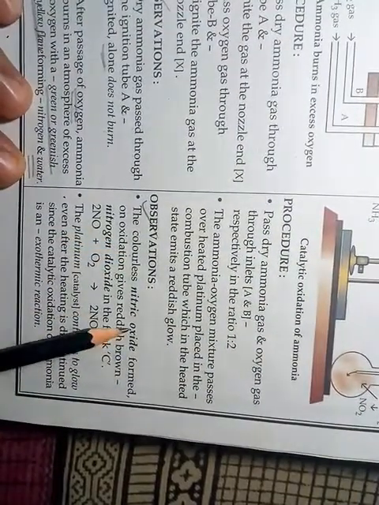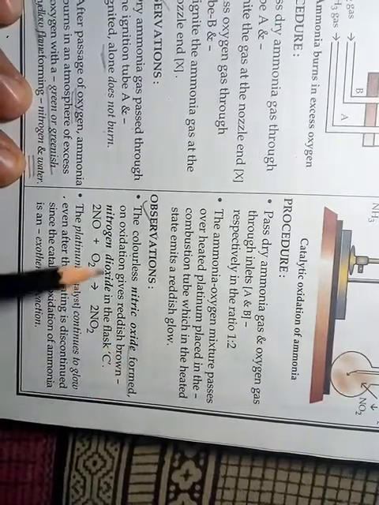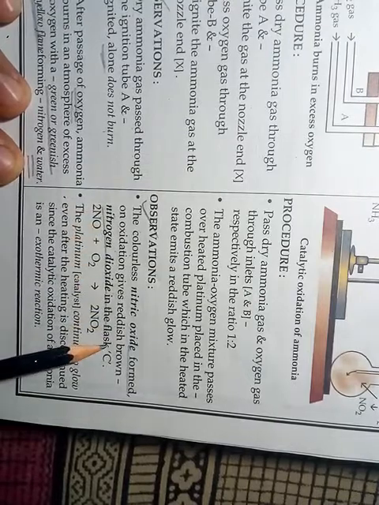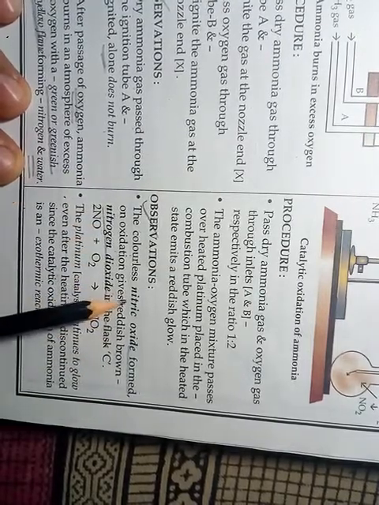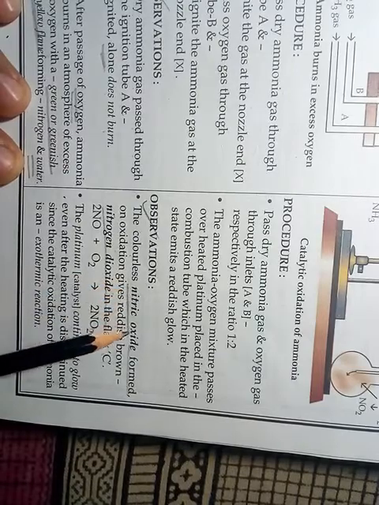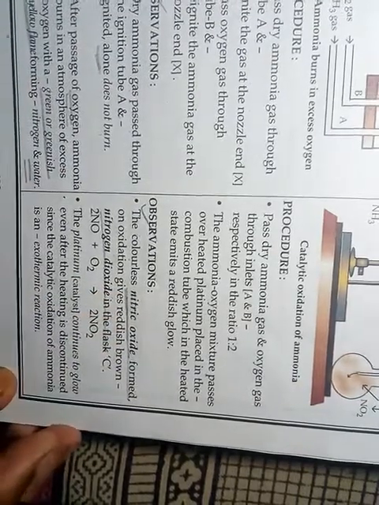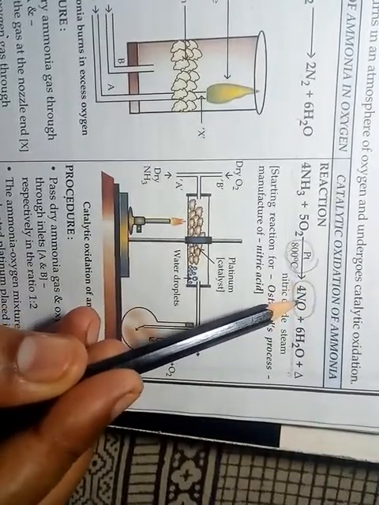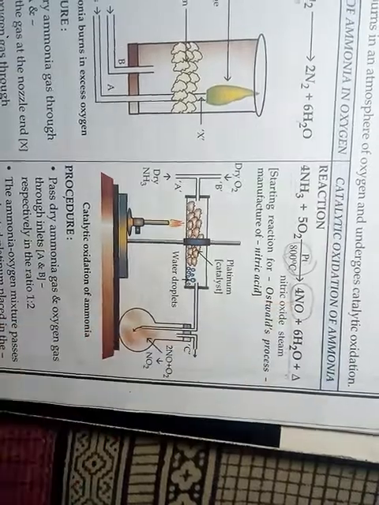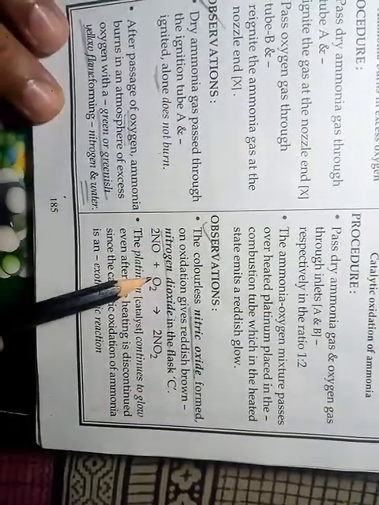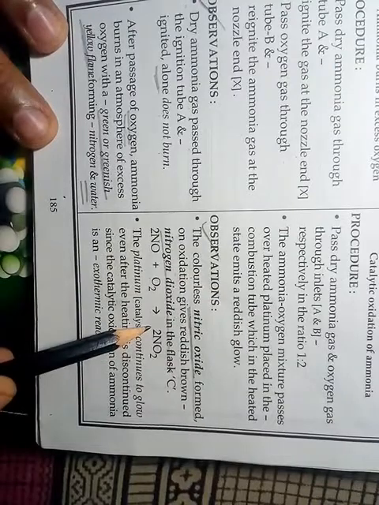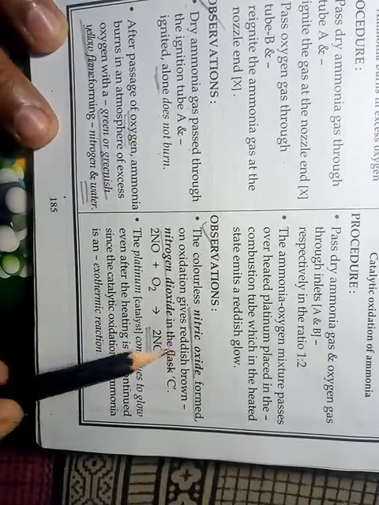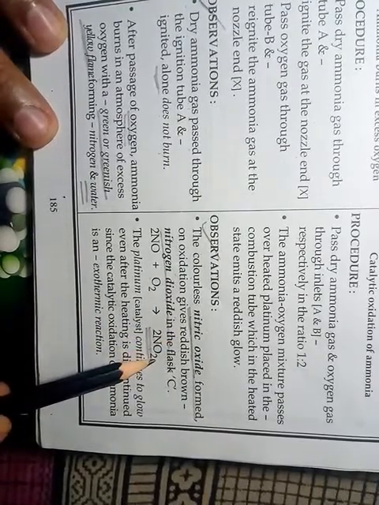The colorless nitric oxide gas formed on oxidation gives reddish brown nitrogen dioxide. Okay, so if we reoxidize the nitric oxide which is formed here after the catalytic oxidation of ammonia with the help of oxygen, then NO is converted into a reddish brown gas, which is nitrogen dioxide.